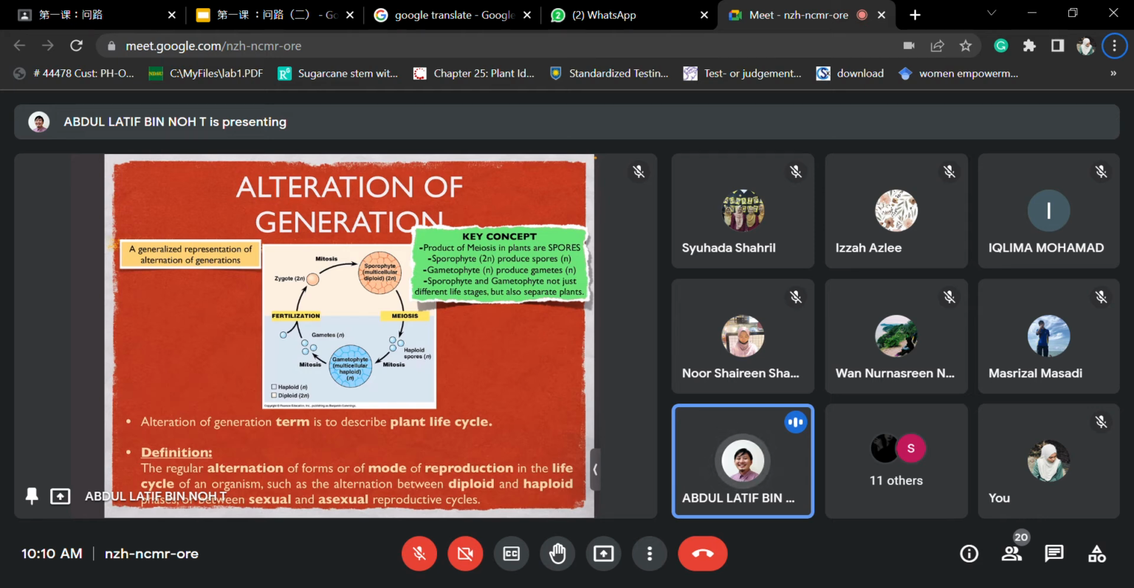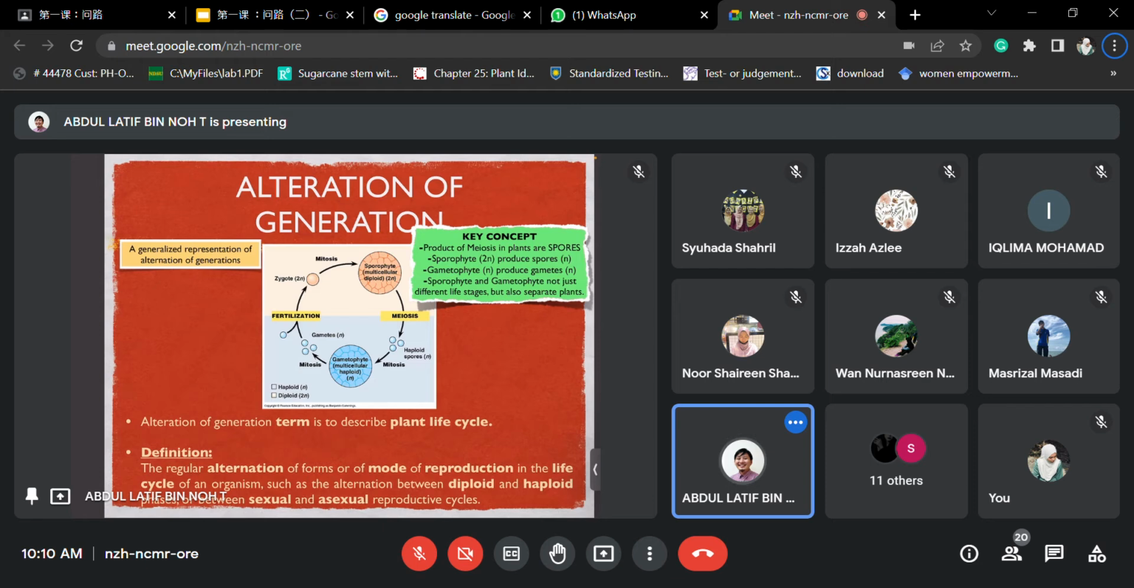Just want to understand the key concept here: the products of meiosis in plants are called spores. They undergo the meiosis process and become haploid. So the spores are haploid, which means that sporophytes, which are 2N, diploid, undergo meiosis and produce the spores. These spores later undergo mitosis and form a structure called the gametophyte, and then the gametophyte later produces gametes through mitosis as well. So sporophyte and gametophyte are not just different life stages, but sometimes can be separate plants.